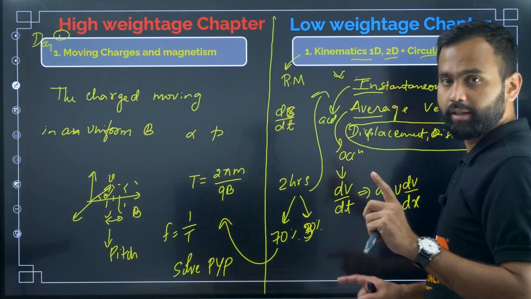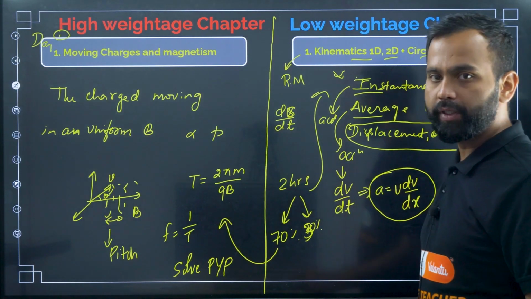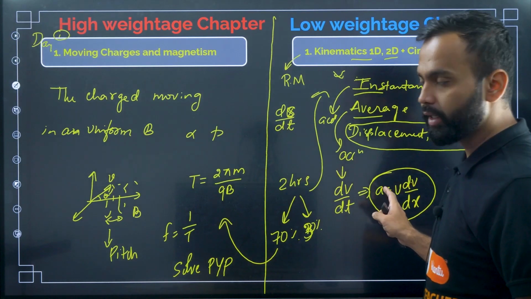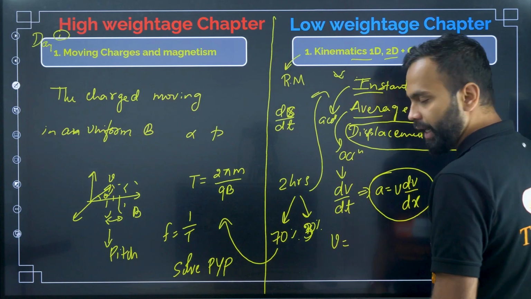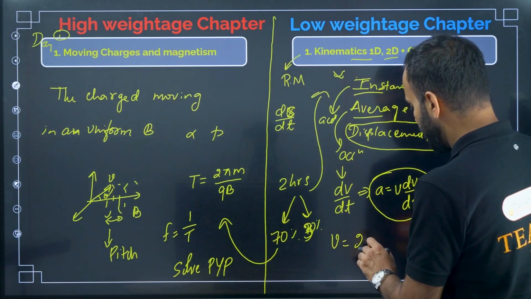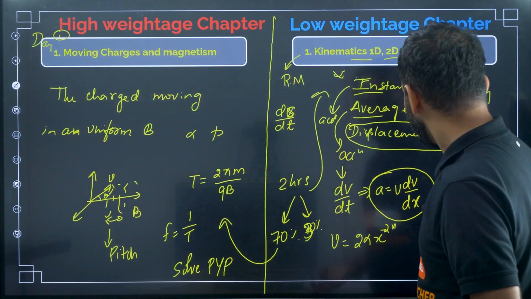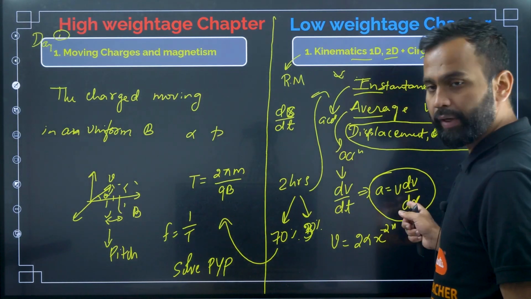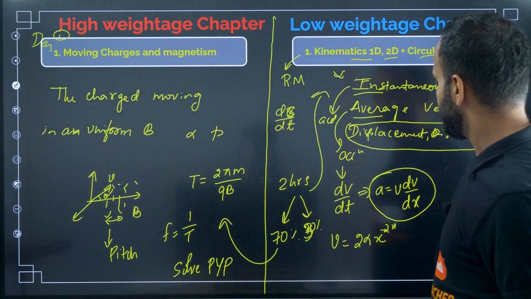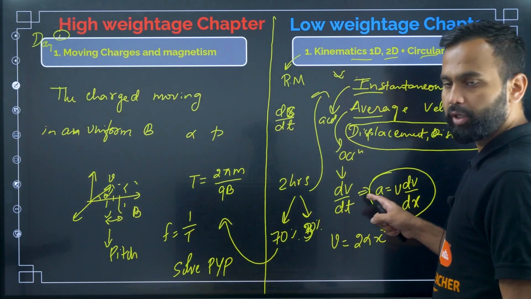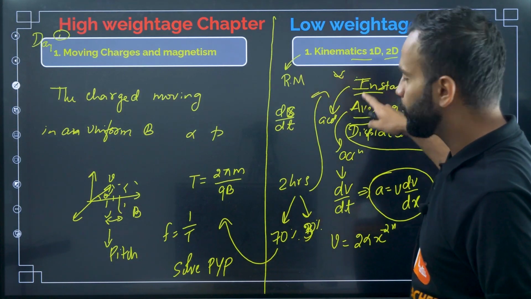Okay, they asked a question based on this formula in a previous year paper. I think in 2015 or 16 they gave the velocity of the particle as v equal to something, 2 alpha x to the power something, and you have to find the acceleration of the particle at some distance x. So how do you solve it? Apply this formula and you will get the answer. So they will ask questions based on these four topics.